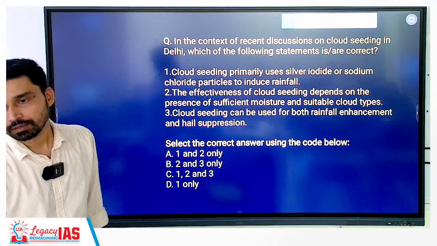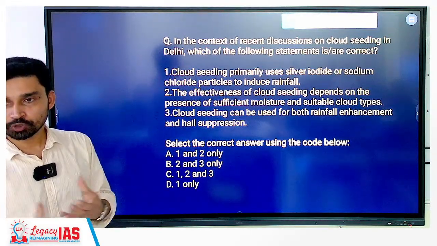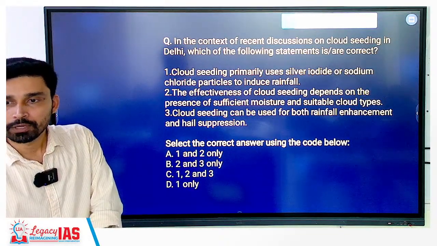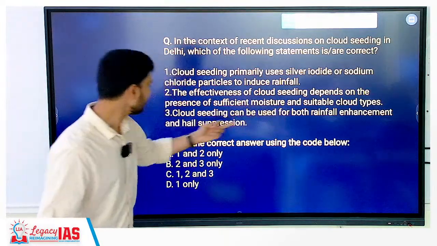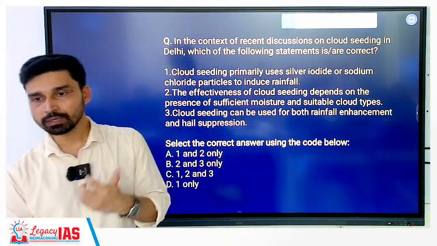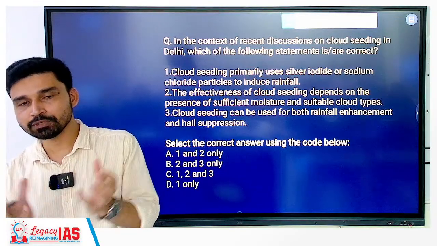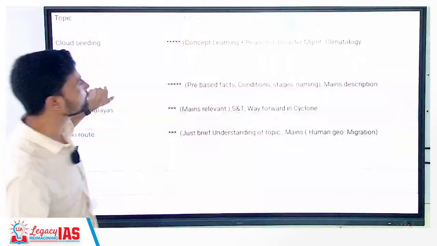What is hail? You have the water droplets accumulating continuously in the atmosphere and converting into which form? Solid form. So if you are putting more and more rainfall enhancer, what will happen? They will be able to come down fast, because the size of the droplet will become bigger, right? So hail suppression, we have seen that earlier also.